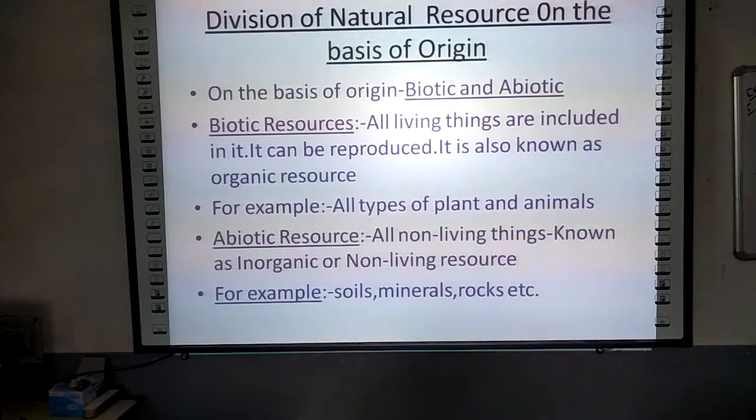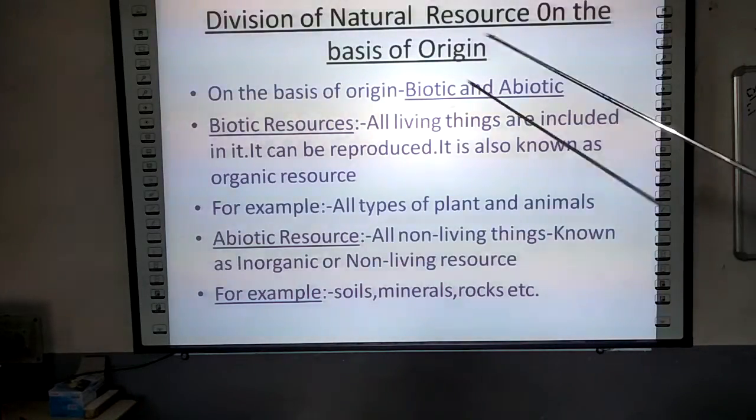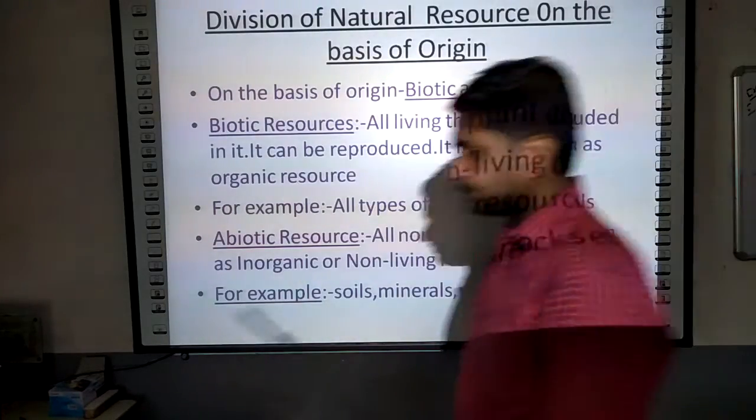Now see, abiotic resources. What are abiotic resources? All non-living things may be termed as abiotic resources. For example, soils, minerals, rocks, etc. And they can't be reproduced. Once they are exhausted, there is no way to find them again on this earth. So this was the very first division of natural resources, that was based on the origin. Now move to our next slide.